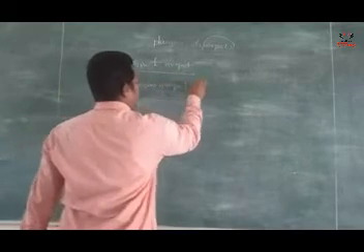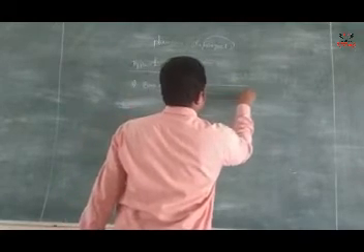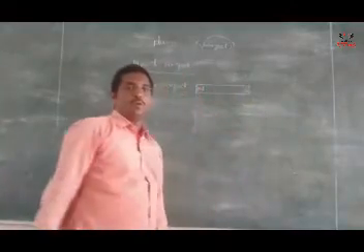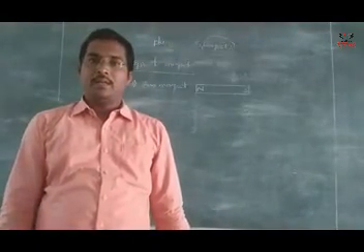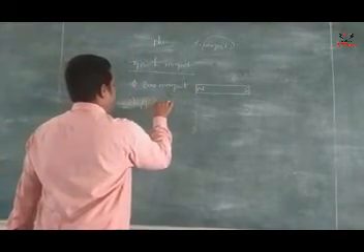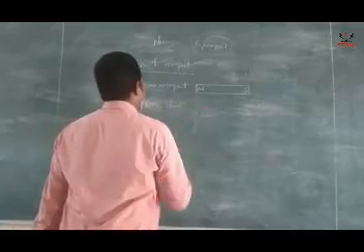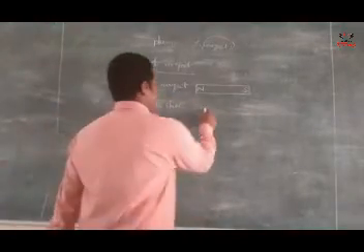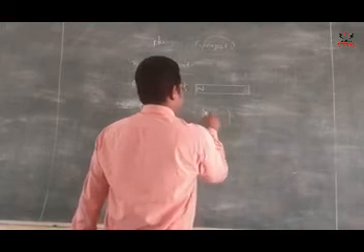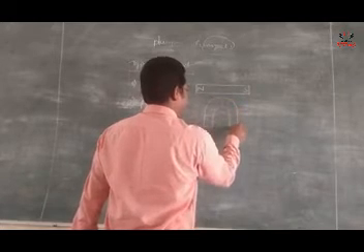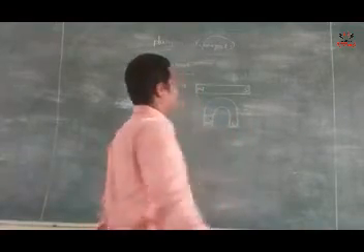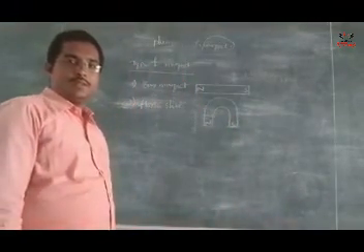The bar magnet has north and south poles. Next, the horseshoe magnet. Where are the poles located? Here: north and south pole.